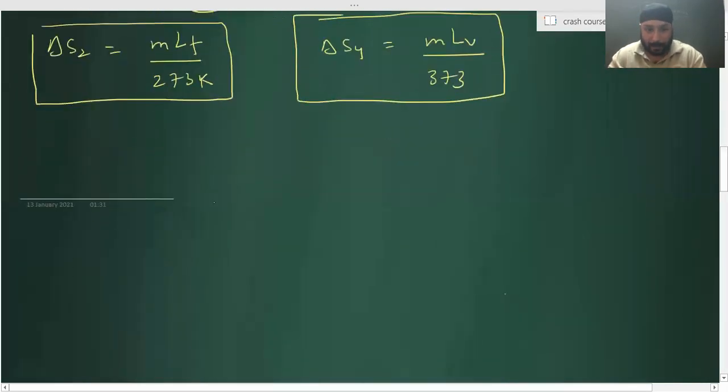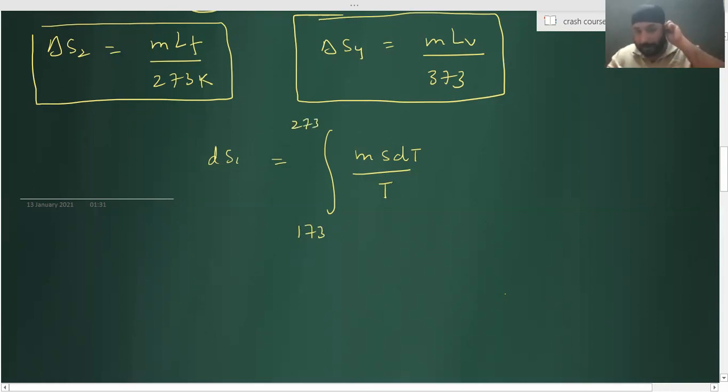So delta S1 is equal to the integral of ms dT by T, with the temperature changing from minus 100 degrees Celsius to 0 degrees Celsius. That means 173 Kelvin to 273 Kelvin. Any doubt? What is the integral of dT by T? It is ln. So this is the specific heat of ice times ln of 273 by 173.